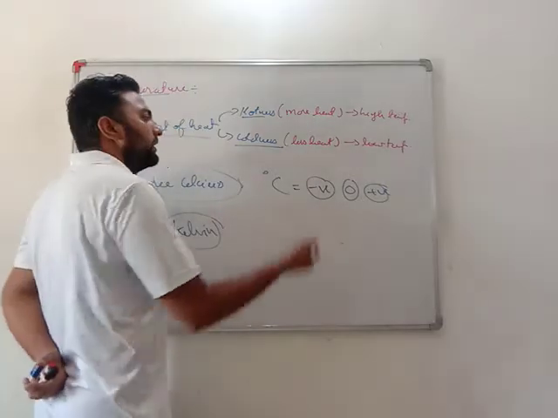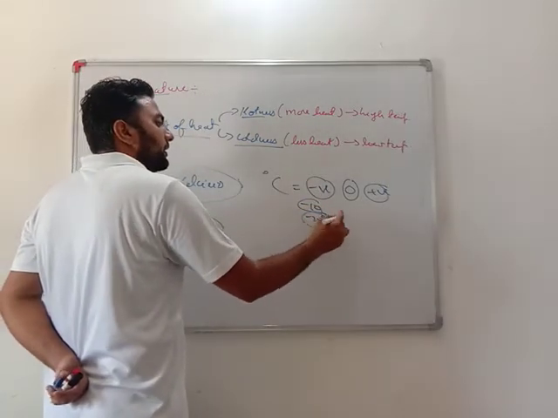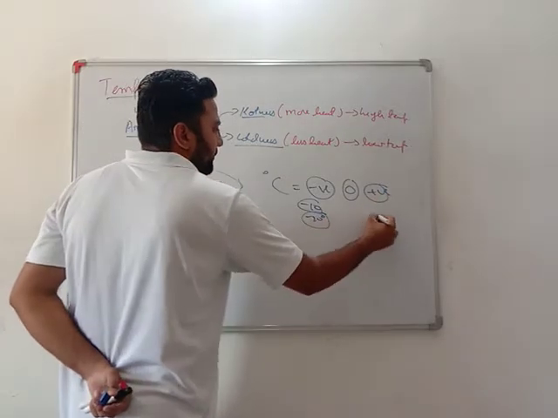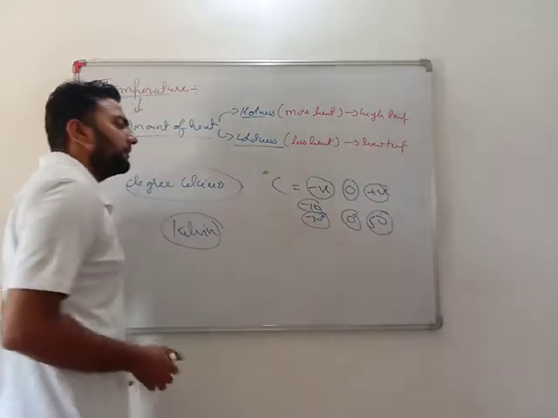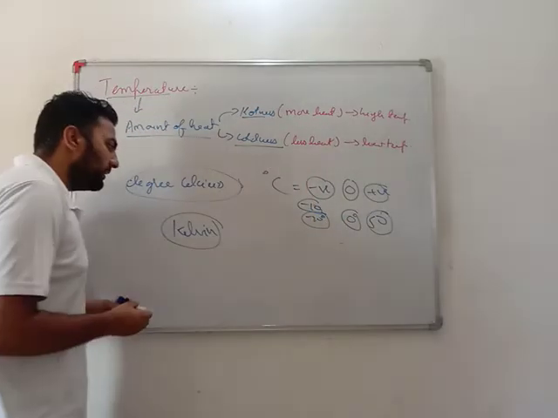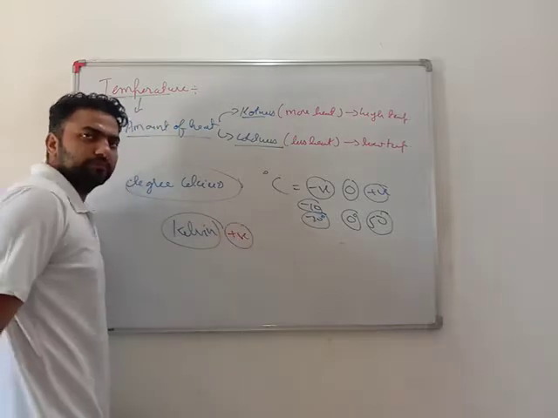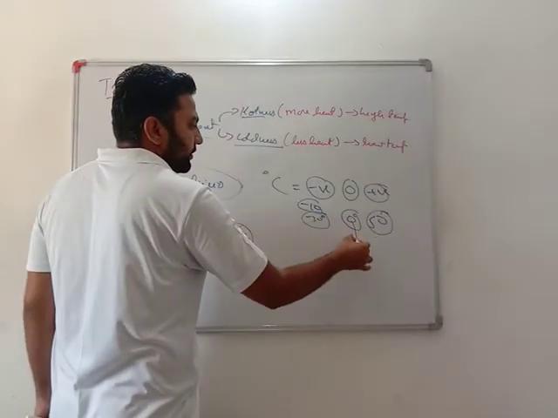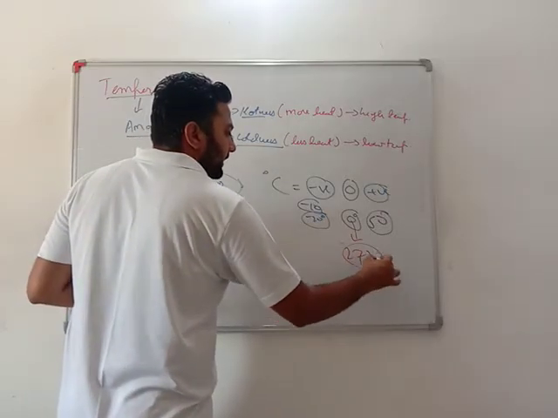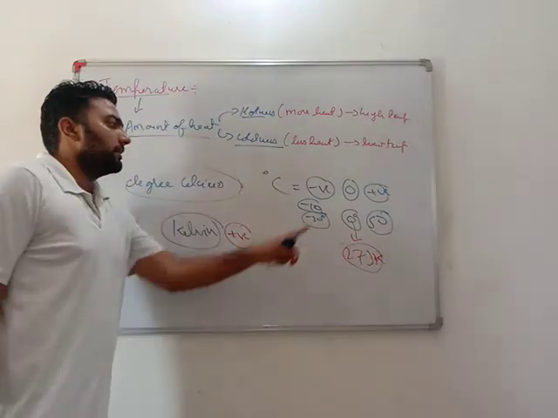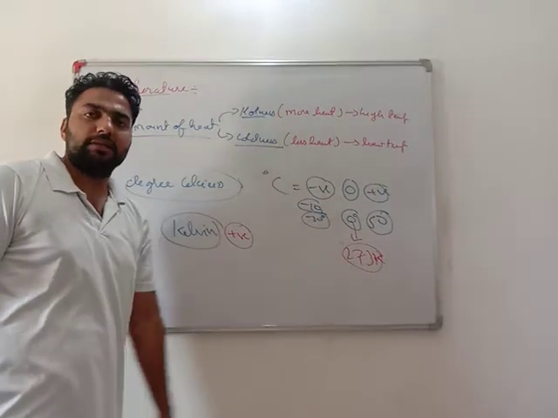We have come to see that in Jammu Kashmir it is -10 degree, -20 degree, and in Rajasthan it is 50 degree. Many times in Rajasthan it goes to 0 degree. But in Kelvin it is always a positive value. Actually, 0 degree Celsius is equivalent to 273 Kelvin. 0 degree Celsius in this scale is equivalent to 273 Kelvin in this scale.